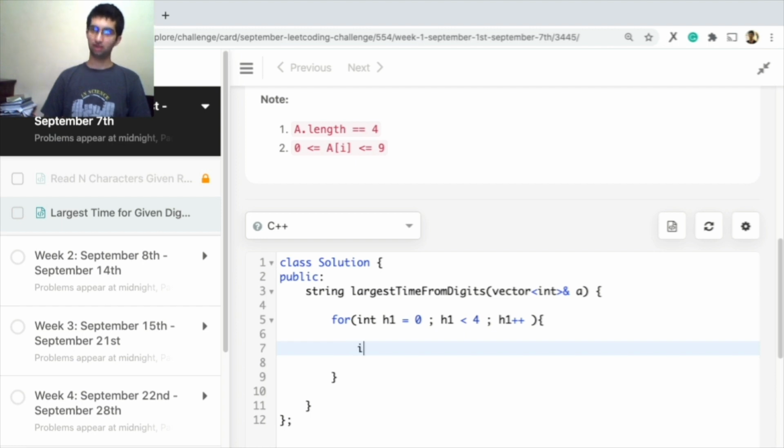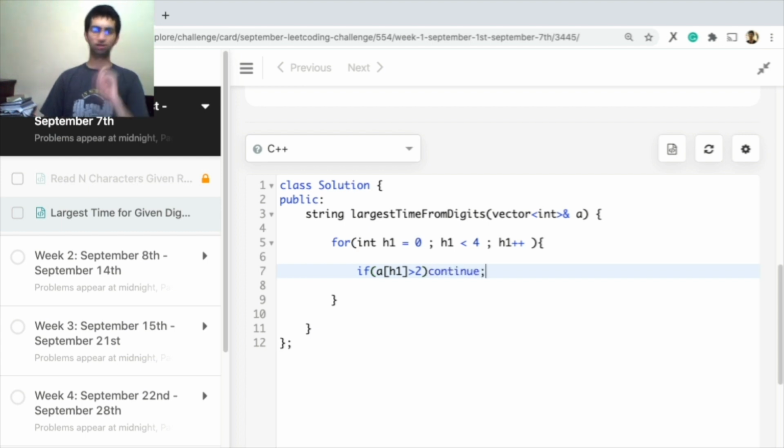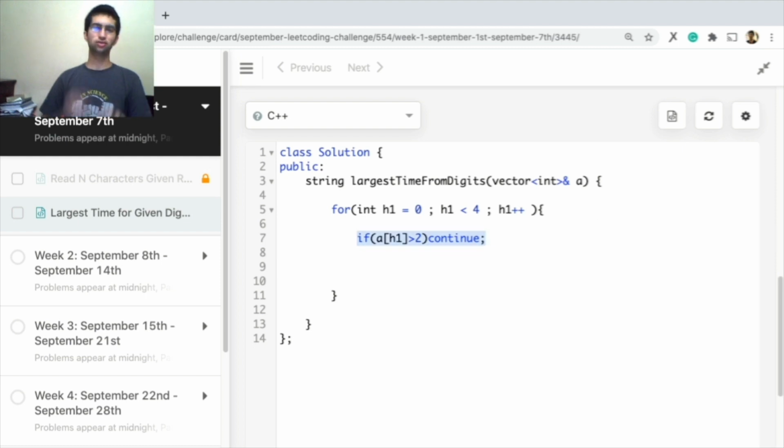So if h1 value is less than 3, then we'll go ahead. Now this will get very nested, so I'll just write if h1 greater than 2, then continue. It means the same thing, right? Basically if this is greater than 2, don't go down that DFS.